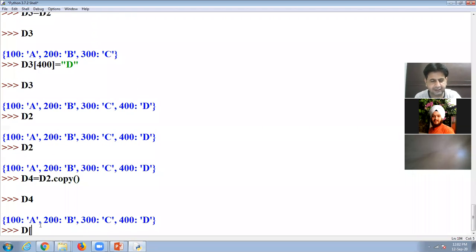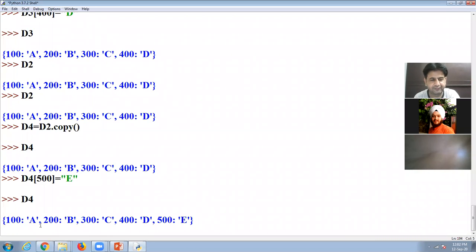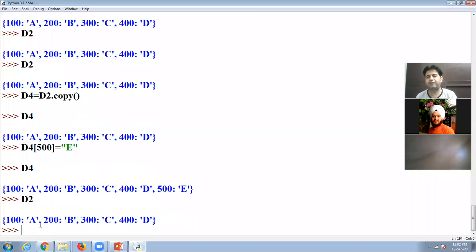Now I add in d4 key number 500 and value is e. Now this value will be added in d4 only. It will not be added in d2. Look at here, in d4 e is added, but if I check d2, the 500 key is not there. So this is about the copy function.